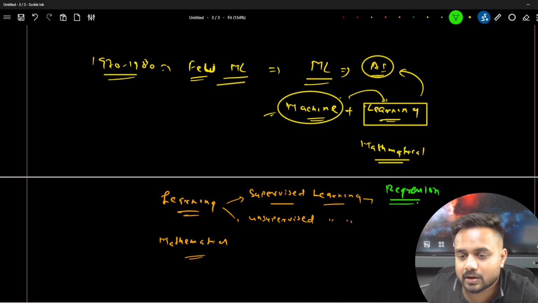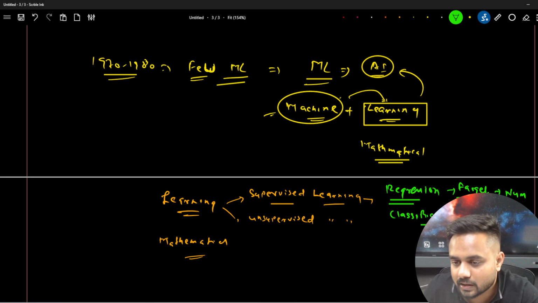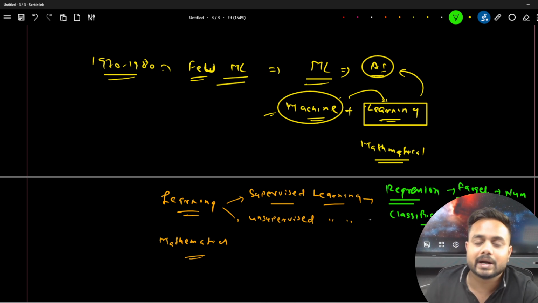Regression means the target column will be a numeric one, numbers. The second technique is called classification. In classification the target column will be a categorical one. Category means categories, binary category, multi categories.